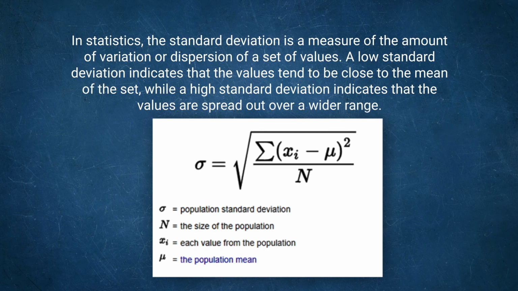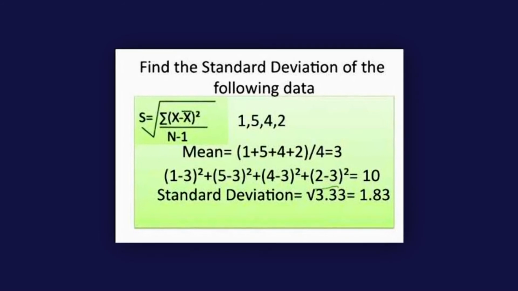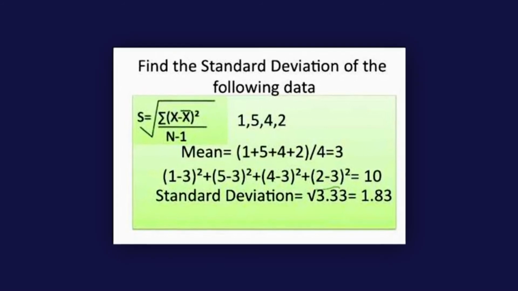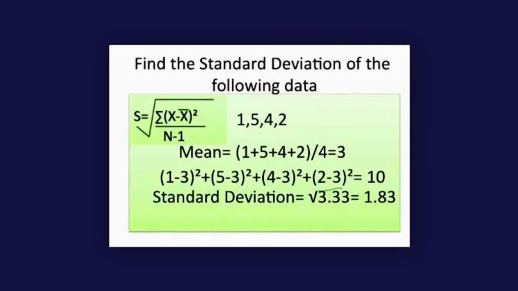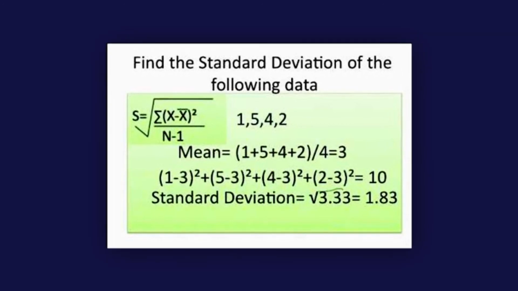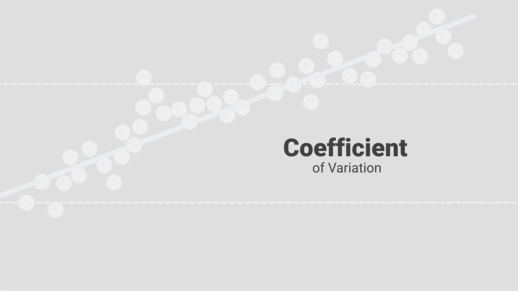It can be denoted by sigma, and sigma is the population standard deviation, where you have the size, then x, and mu, which is considered to be the population mean. So the standard deviation can be calculated this way, and the mean is this, and the standard deviation comes to 1.83. So this is the methodology by which we calculate it, and there is also the coefficient of variation, which is